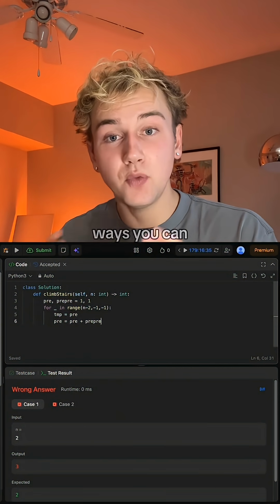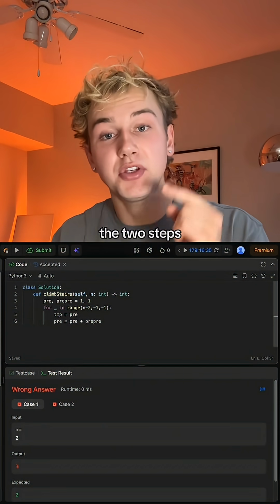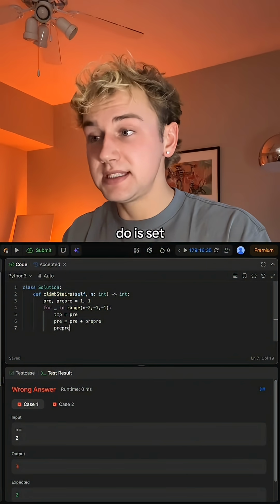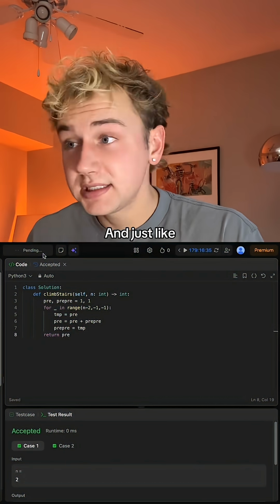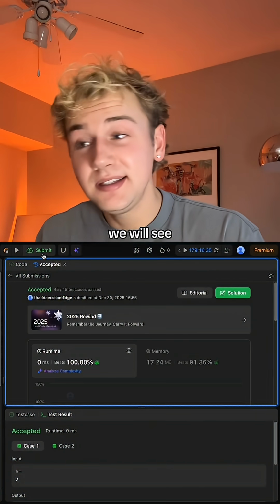This is because the amount of ways you can reach each step is dependent on the 2 steps in front of it. Now all we do is set previous equal to that temp variable we saved, and then we just return previous. And just like that, when we submit our code, we will see that it's not too bad.